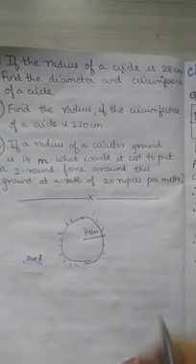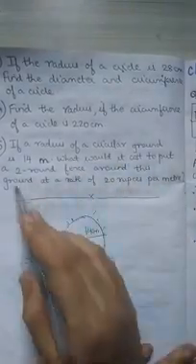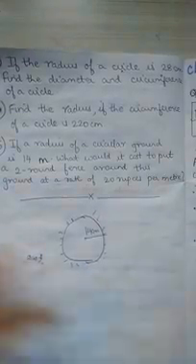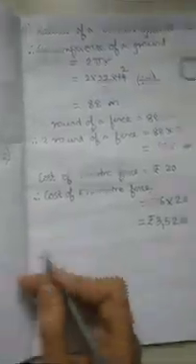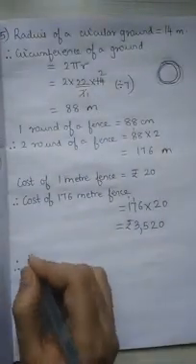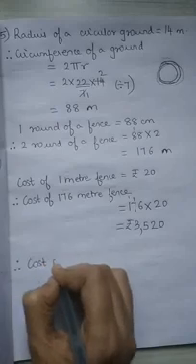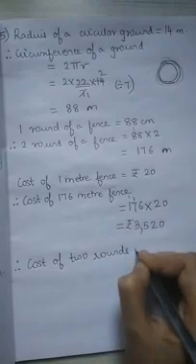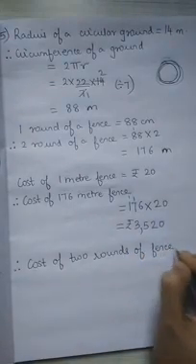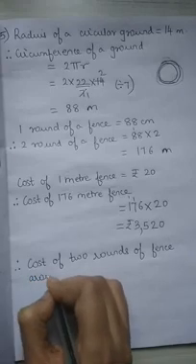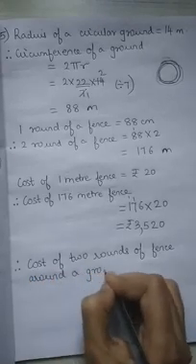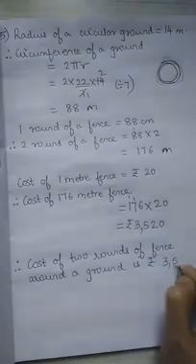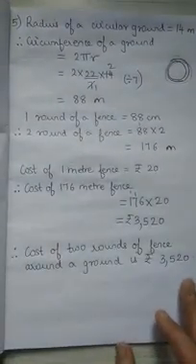Let's see what is the final statement that they have asked. What will it cost to put 2 rounds of fence around the ground at a rate of 20 rupees per meter? So you will write there final statement. Therefore, cost of 2 rounds of fence around a ground is rupees 3520. Clear to all of you, girls?